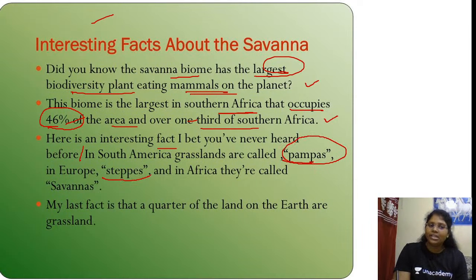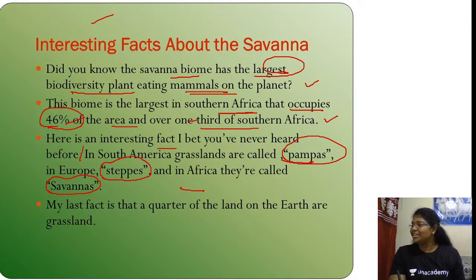In Europe, the grasslands are called steppes, temperate grassland. And in Africa, the grasslands are called savanna. So these are the different types of grasslands, isn't it? In South America, the grasslands are called pampas. In Europe, steppes, and in Africa, savannas. My last part: a quarter of the land on the earth is grassland.